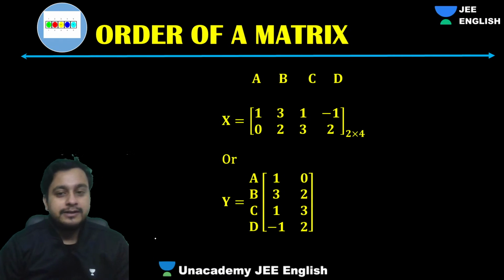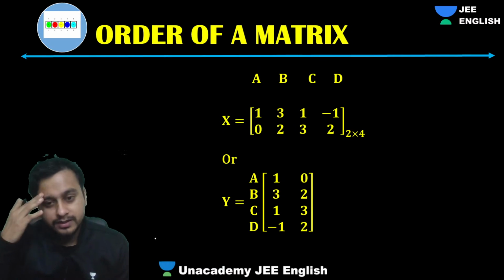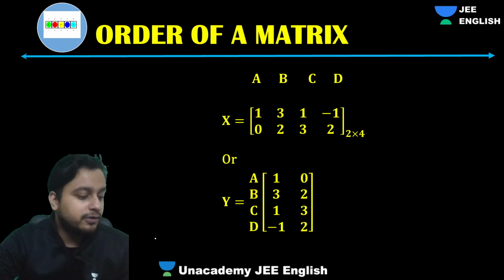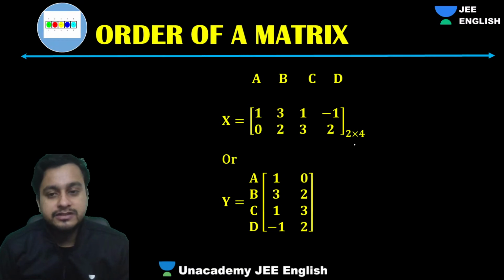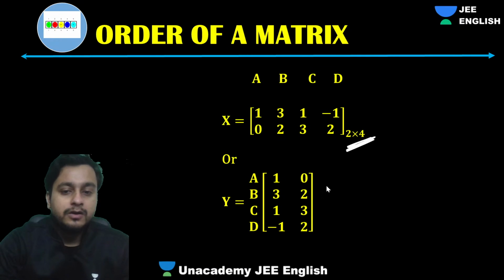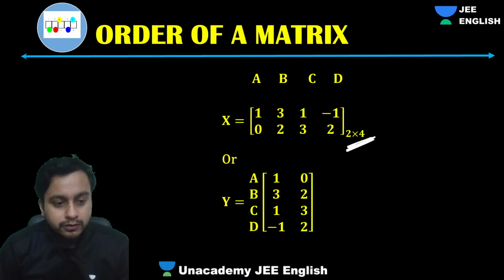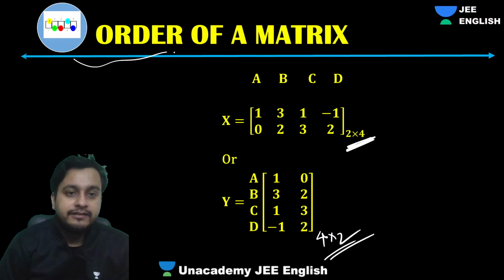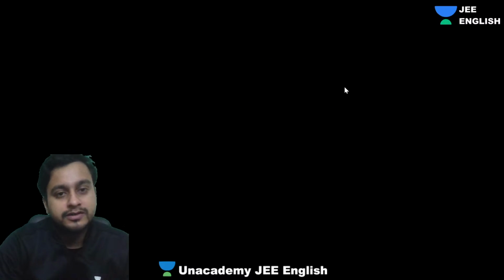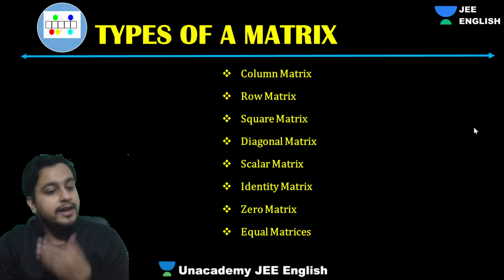Okay, so here we have a matrix with PNC. Here we have a matrix like this, which is of order 2 cross 4. So order plays a very, very important role, guys. Please make sure that you are thorough with the order.